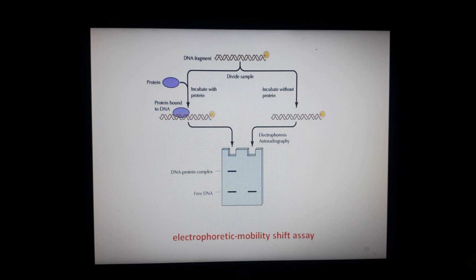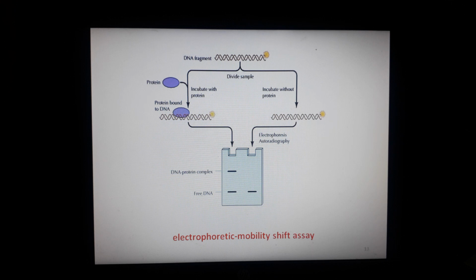Then the samples are analyzed by electrophoresis in a non-denaturing gel, so that the protein bound to the DNA remains bound to it. The protein binding is detected by the slower migration of DNA-protein complexes compared to that of the free DNA. Only a fraction of the DNA in the sample is actually bound to the protein, so both DNA-protein complexes and free DNA are detected following incubation of the DNA with protein.